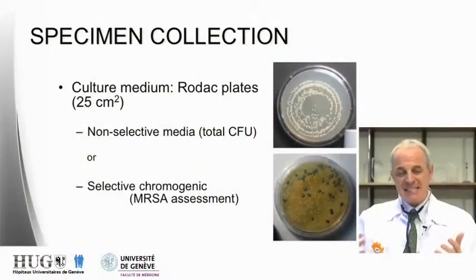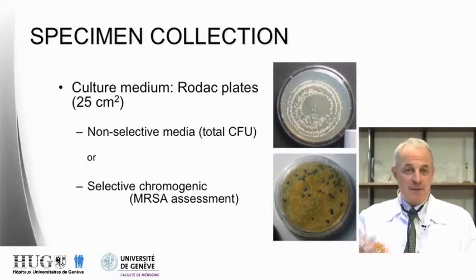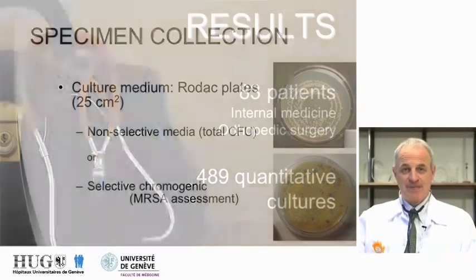Well, speaking of specimen collections, we use culture medium by Rodac plate culture. We use both non-selective and selective culture media, as you may understand. Selective culture media were chromogenic agar, used for MRSA detection.